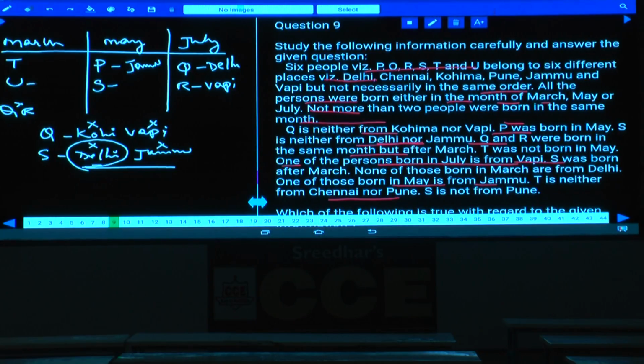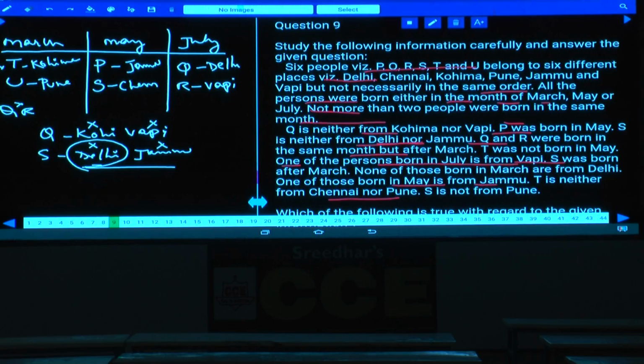And U is from Pune. Because T cannot be Pune, S cannot be Pune, hence U is from Pune. If U is from Pune, S cannot be Delhi, hence T is from Kohima, then S. Whatever this S here, S must be from which one? S must be from Chennai. S is Chennai, then this person T is from Kohima. Clear now? And this is how these 6 persons were born in 3 different months.